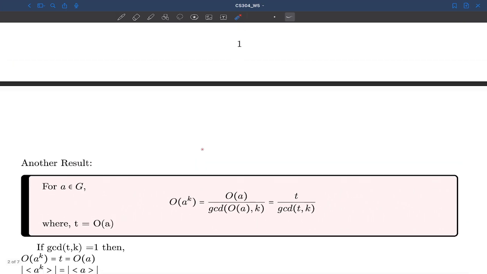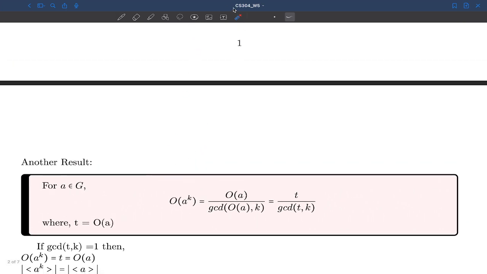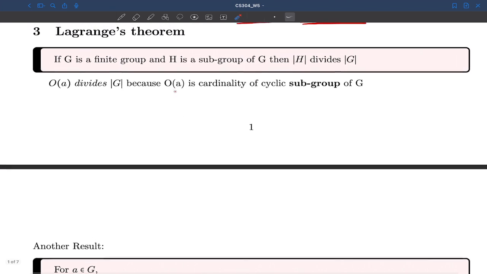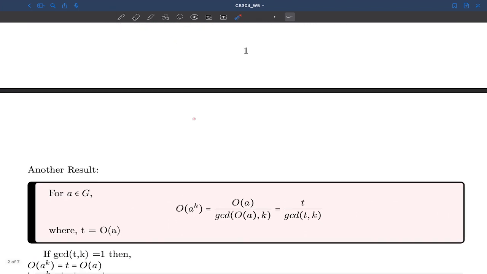There is another result. It says that for A belongs to G, the same A element that we have considered here, I know the order of A, but there is another element, A superscript K. By now you must be aware of what it means when I write A power M or A power K. You must be aware of what this superscript label signifies.